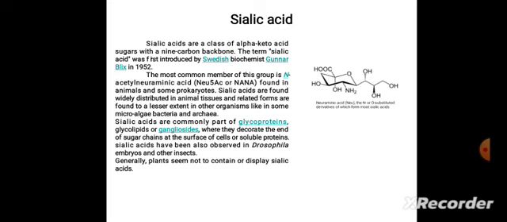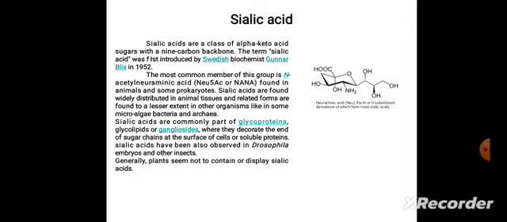Sialic acid. Sialic acids are a class of alpha-keto acid sugars with a 9-carbon backbone. The term sialic acid was first introduced by Swedish biochemist Gunnar Blix in 1952. The most common member of this group is N-acetylneuraminic acid, found in animals and some prokaryotes.